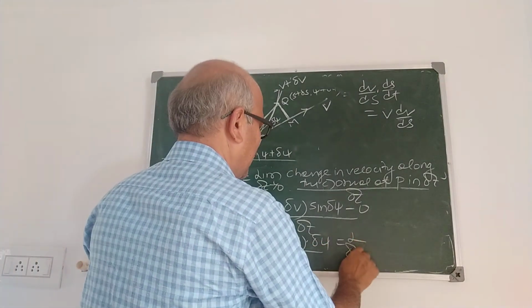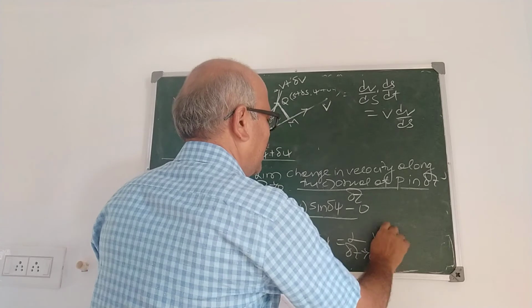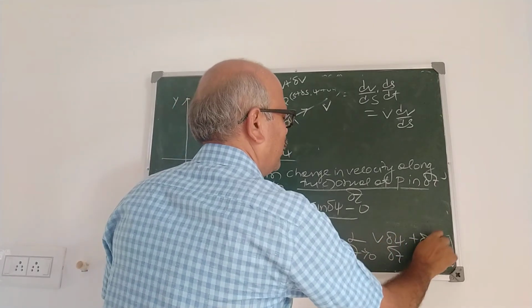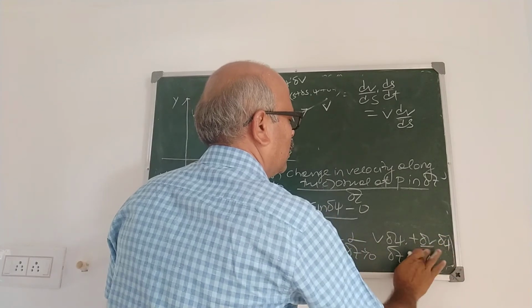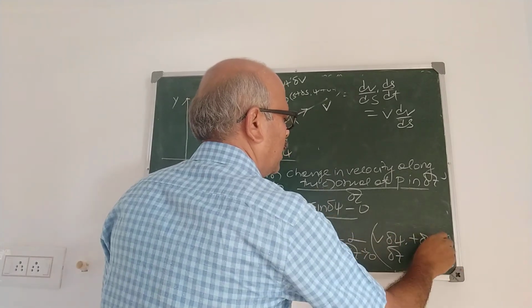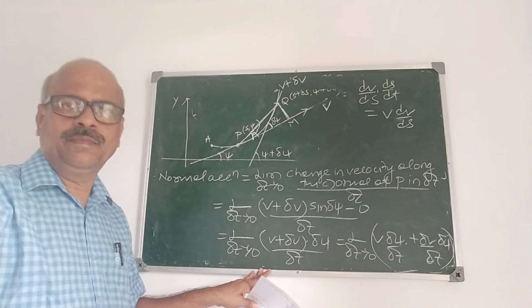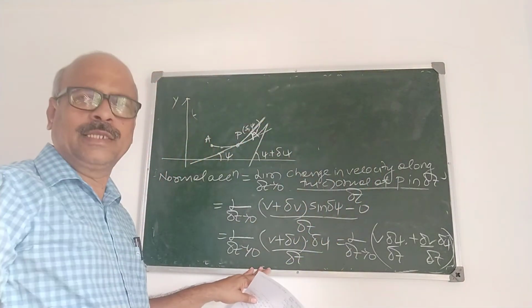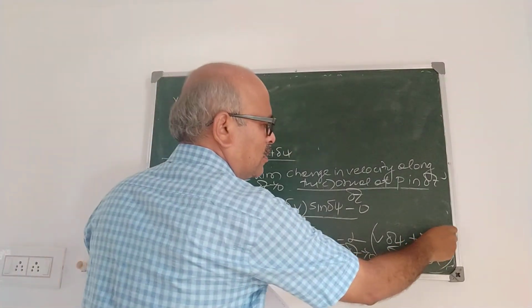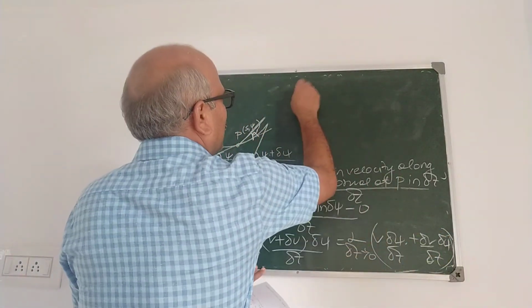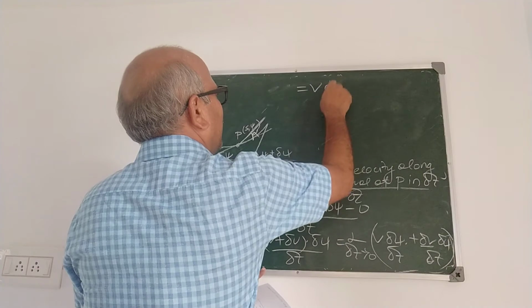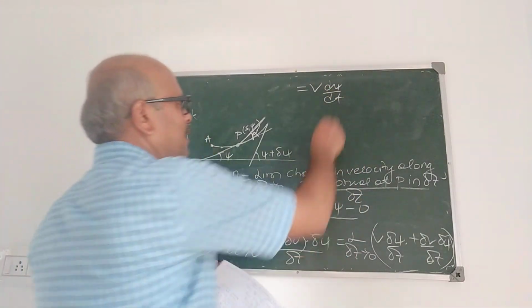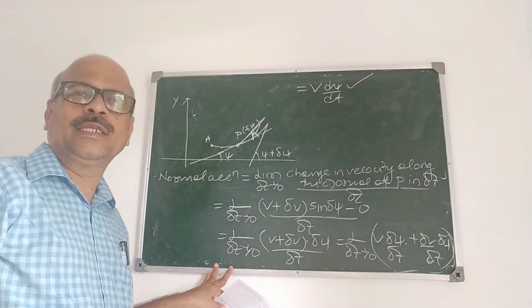It is limit delta t tends to 0, v delta psi by delta t plus delta v delta psi upon delta t. Now the second one becomes 0 as delta t tends to 0, because of this delta psi, it becomes 0. So it is v d psi by dt. This is the normal acceleration.